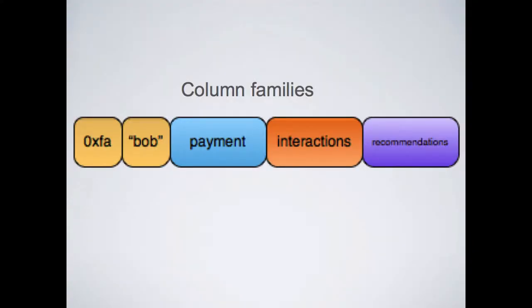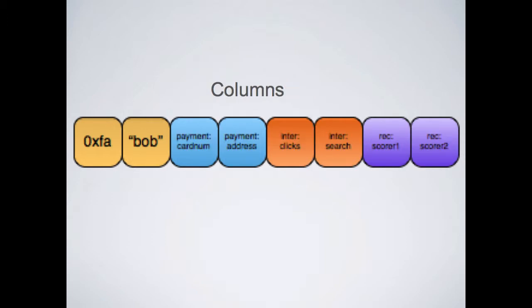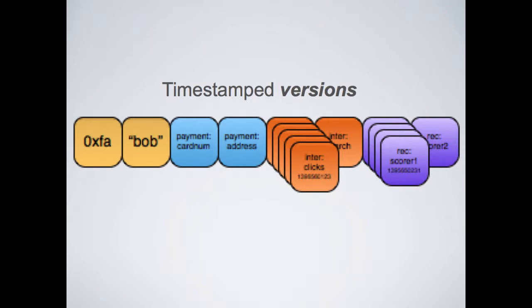The data in rows is made up of column families. In the column families, we further divide up into separate columns. Where our data model differs a little bit from Cassandra is that we have explicit support for distinct timestamp versions of the data in every column. Again, this is in line with the way that Bigtable does it.